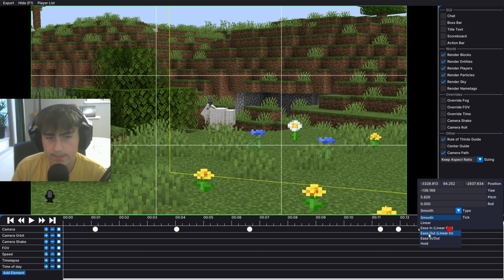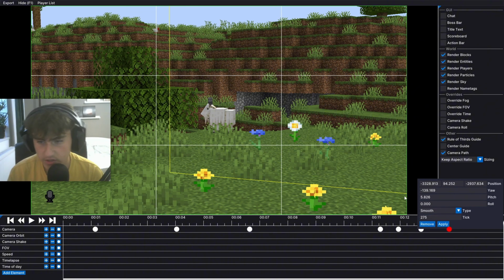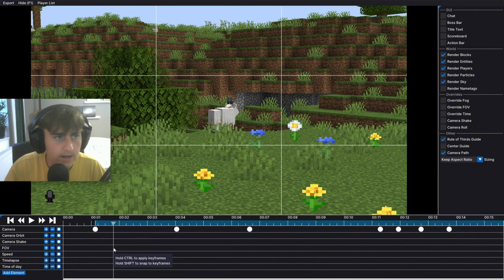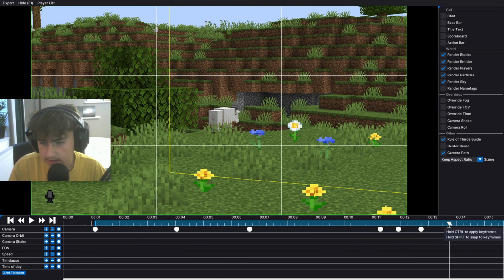just different types of animations. And hold basically is just a cut. So instead of doing animation, it just cuts directly to the camera. These are the exact positions of the keyframes, but you don't really need to know these. And the tick is basically the time this mod uses for its timeline. We're gonna go to our first one, press I. That means everything that I'm gonna export will start from this place rather than the beginning. And let's say I wanted to end it here, I could press O and it will only render out to here, but I'm not gonna do that because I want to render the end as well. So I'm just gonna press O here.